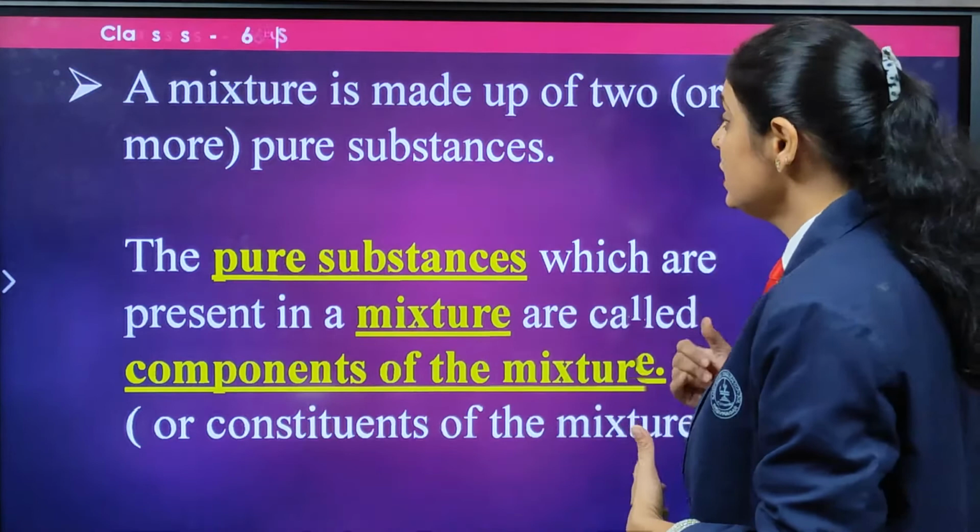This is what we have studied in this chapter. One more thing I want to tell you. Here in my hand you can see two different types of pulses. This dal and this gram are mixed. If this happens, what does your mother do? She wants to separate all these things. And this is what we have done: the gram on one side and the dal on the other side. This is what I did by hand picking.